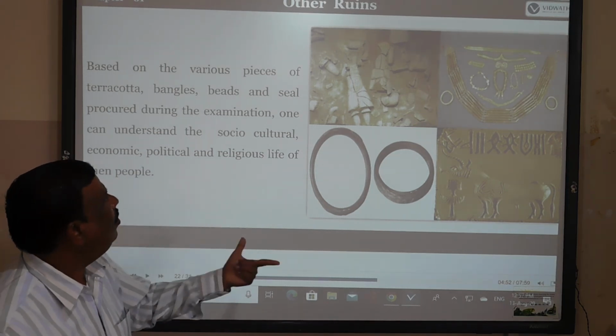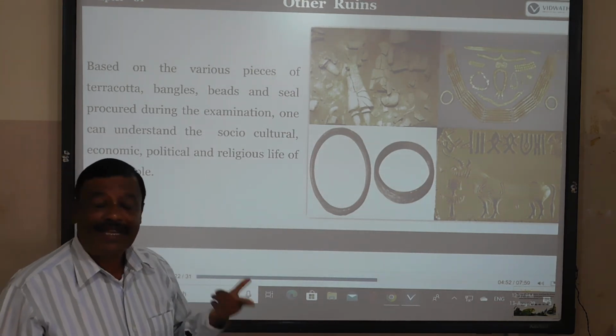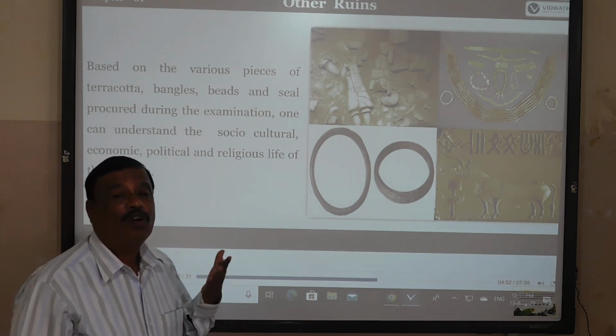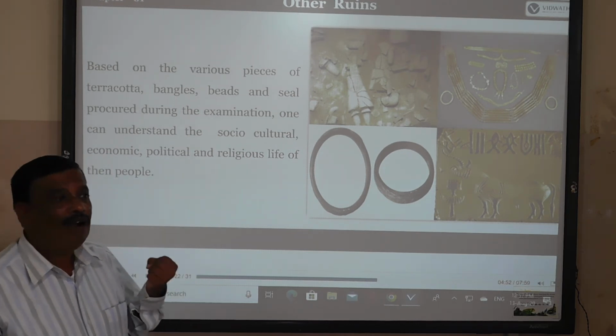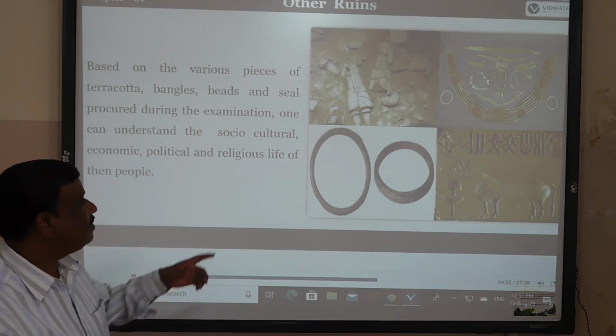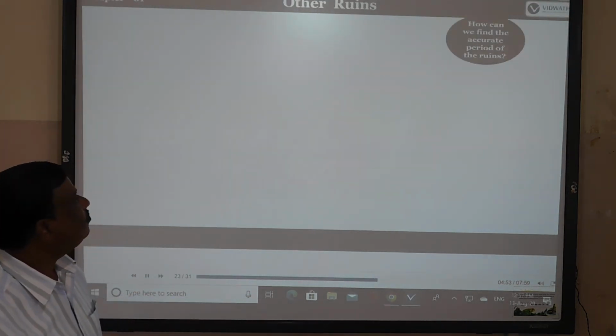So these beads, seals, bangles and terracotta explain what type of life existed during those times, explained through these monuments or ruins.